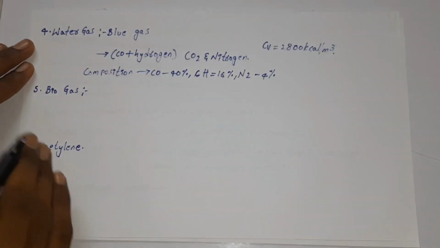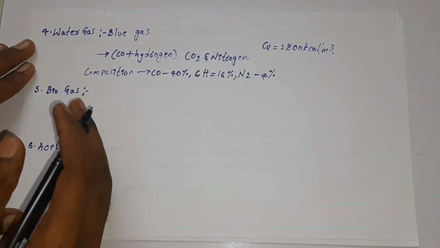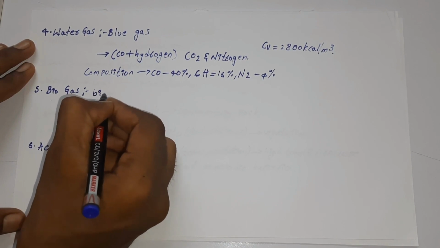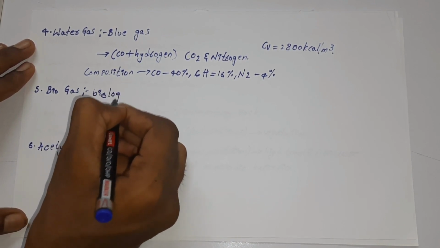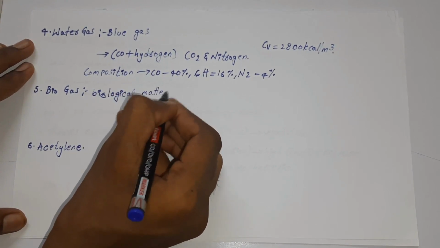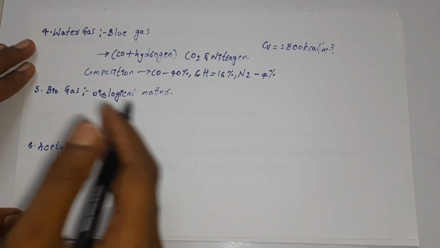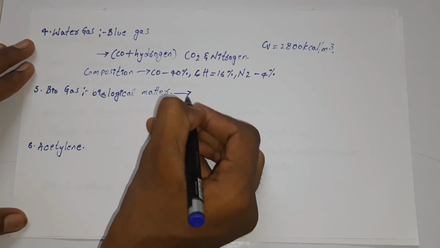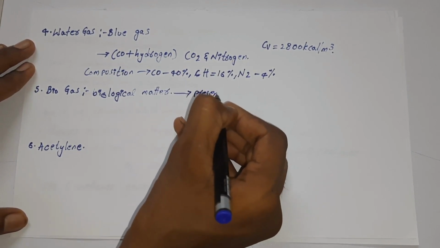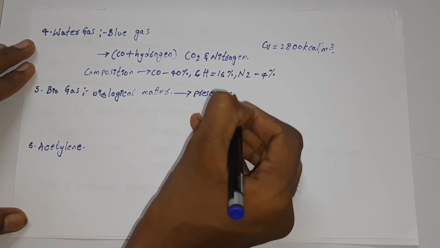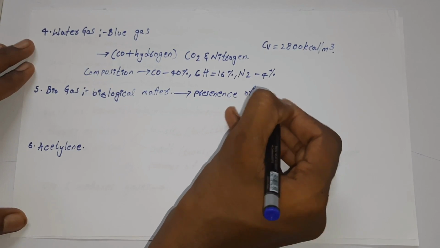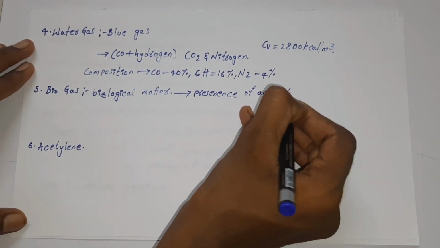Now biogas is a gas that will be produced by decomposition of biological matter, in the presence of anaerobic bacteria.